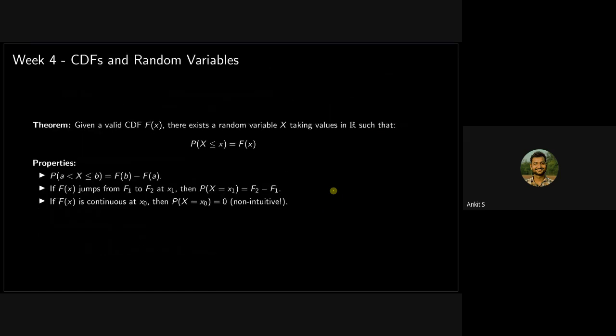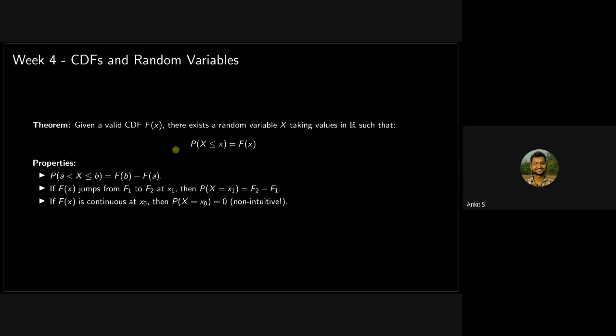Okay, CDFs and random variables. This is about general random variables. If you have a valid CDF, what are the three properties of a valid CDF? First, as x approaches infinity, the value of the CDF should be equal to 1.